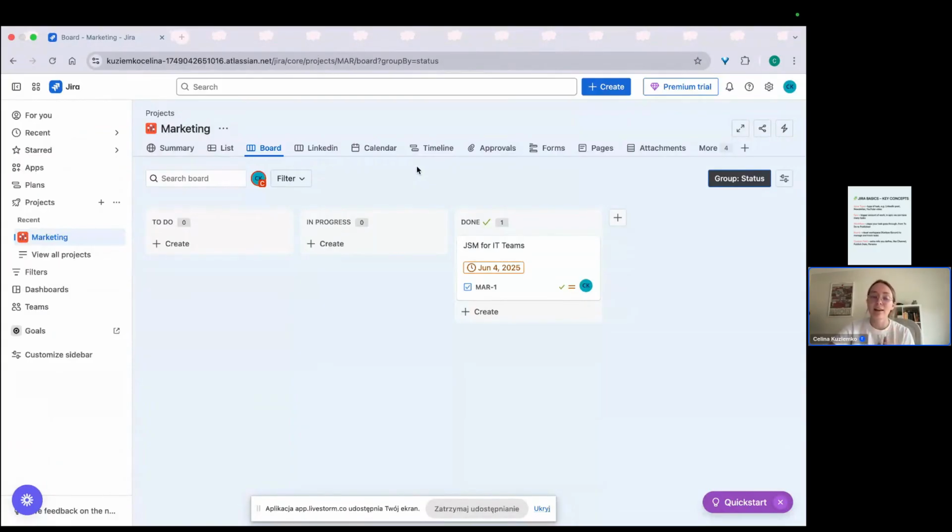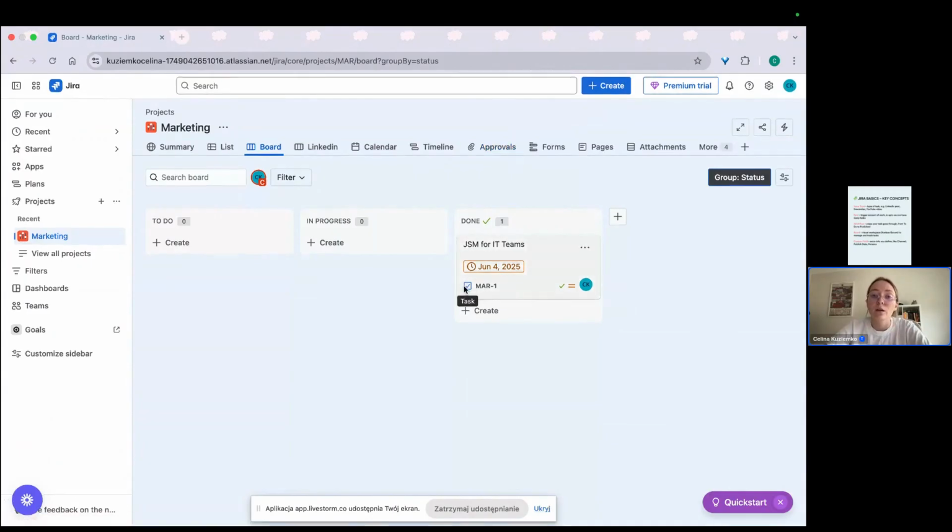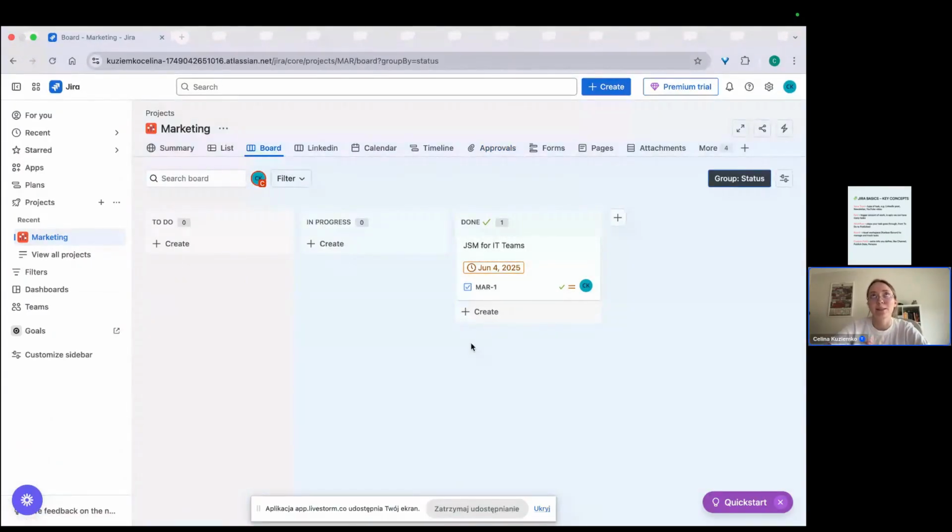So the automation I like using is, first of all, on the first day of each month, I have some tasks created, like preparing this month's newsletter, preparing this month's social media content, and so on. So you can automate repetitive tasks to be created, and you don't have to do it manually, but Jira can make it by herself or by himself.